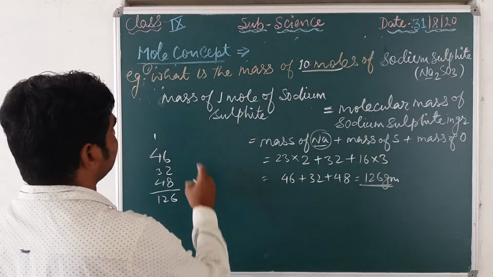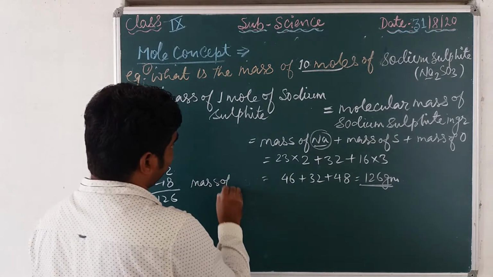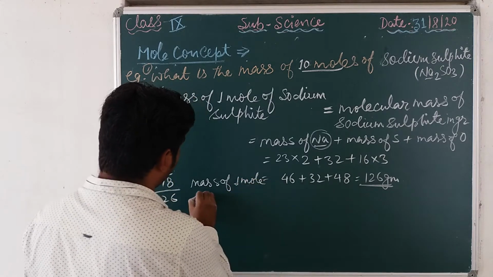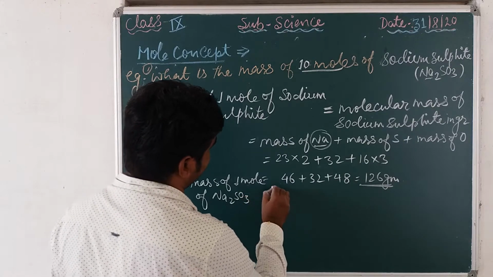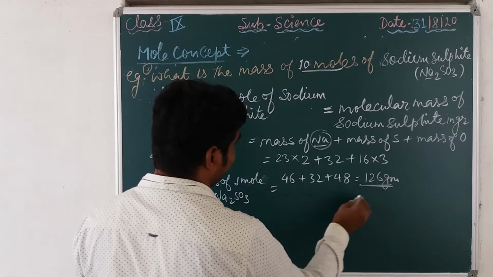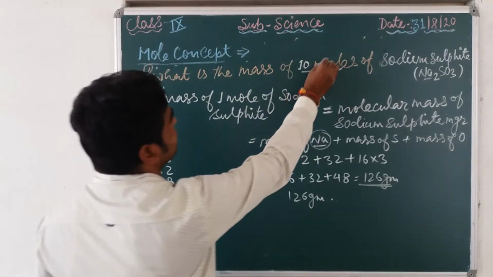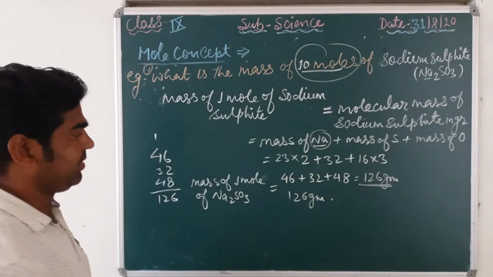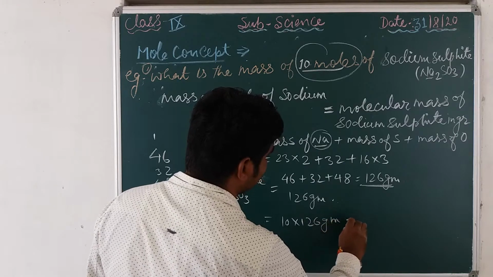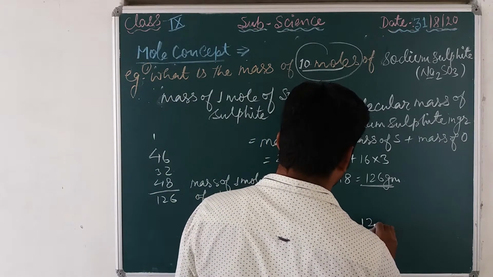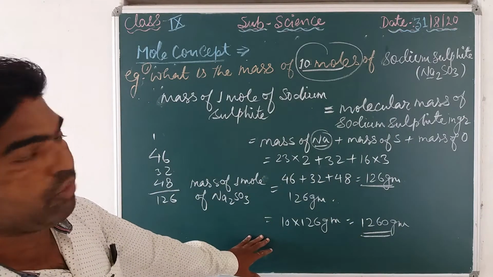The mass of 1 mole of Na2SO3 is equal to 126 gram. And how many moles? 10. So we multiply 10 into 126 gram, which is equal to 1260 gram. Okay. Do you understand?